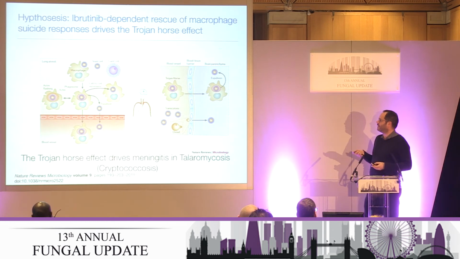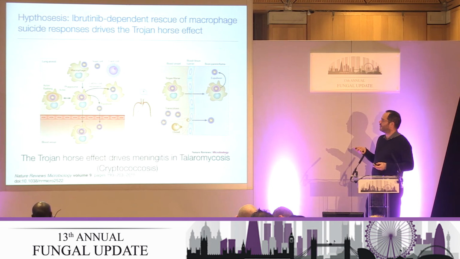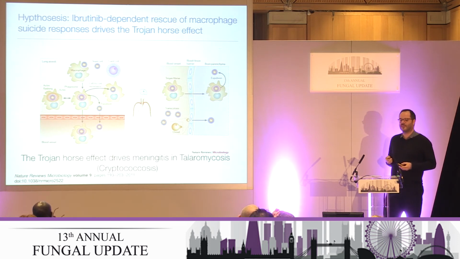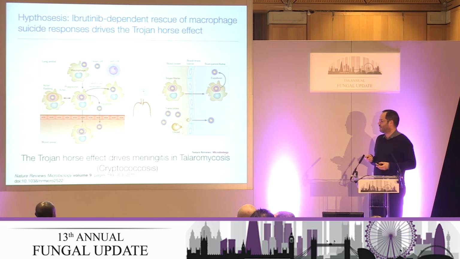So what we're now wondering is whether ibrutinib-dependent rescue of macrophage suicide responses drives the Trojan horse effect, which is what this has been termed, because there's a huge preponderance for these patients on ibrutinib to get CNS infection. It's way higher, and also disseminated infection. I think Samir had one in a joint with no white cells and things like that. Lots of strange things going on. So this is essentially what we're looking at the moment, but I haven't got good enough data yet to show any of it in this setting.